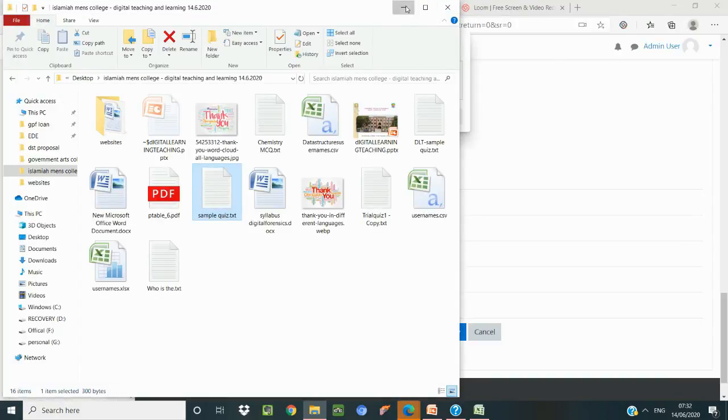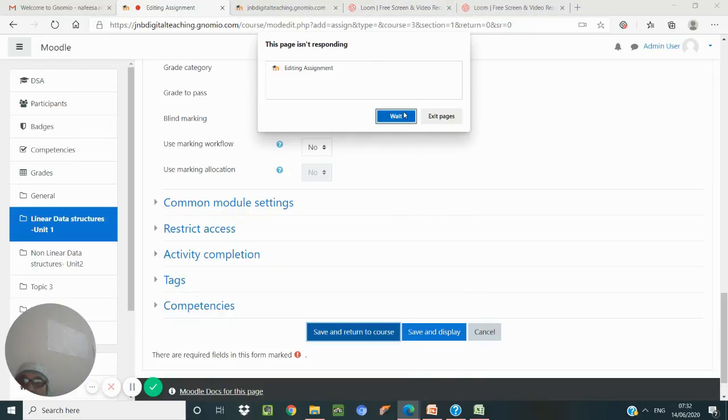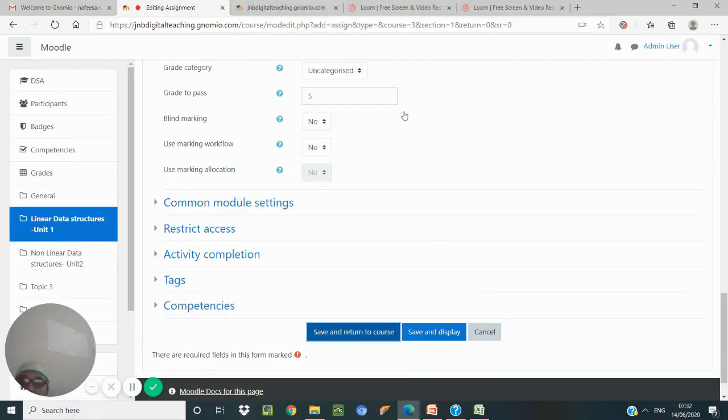We have to create it. You can also create it in a Word document, all the questions, and you can include it. That is also possible. Once you have the question bank ready, we can always include that in our course.